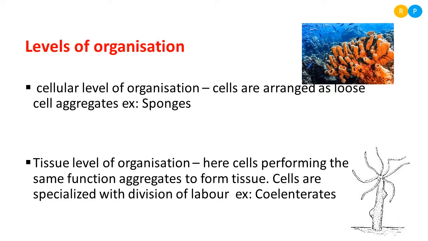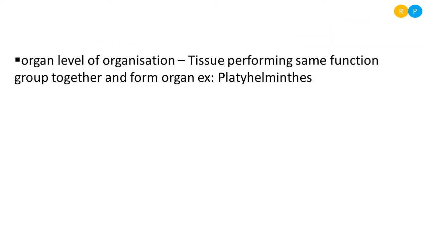Understood, right? Compared to the cellular level of organization, this level of organization is a little advanced. Yes, let us move to the third level of organization, that is organ level of organization. So we know organ, right? Organs are actually formed by a group of tissues. Many tissues performing the same function group together and form an organ. The best example is the stomach in our body. So stomach is one organ.